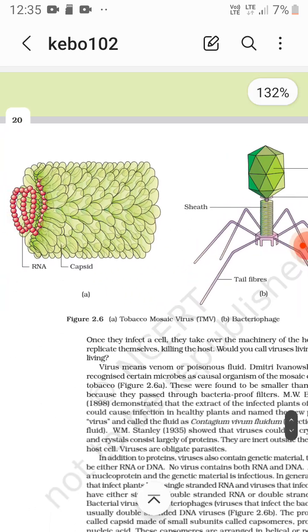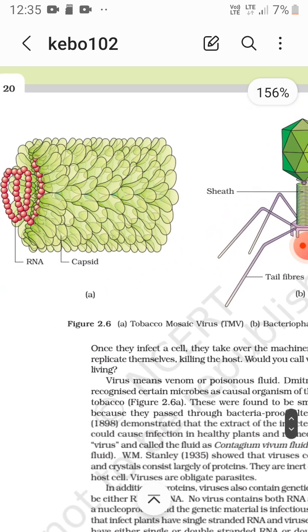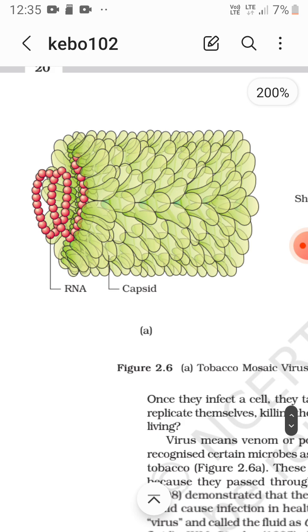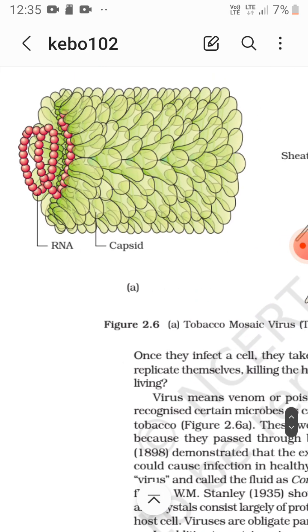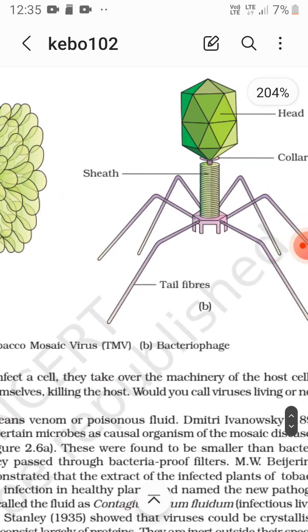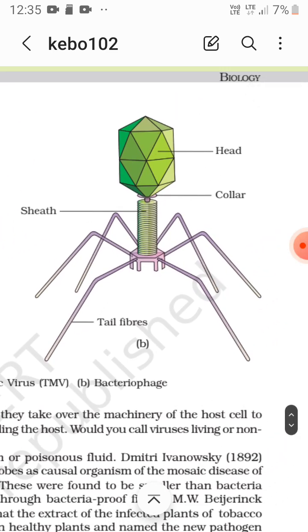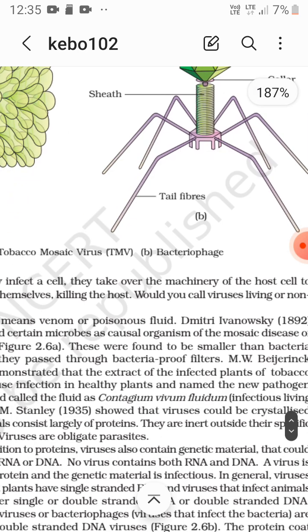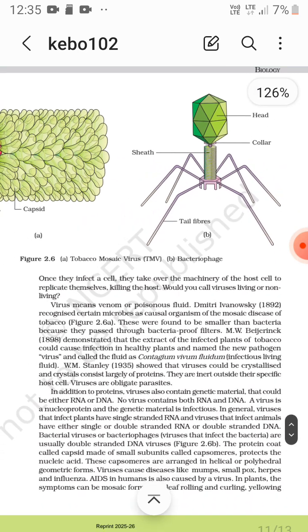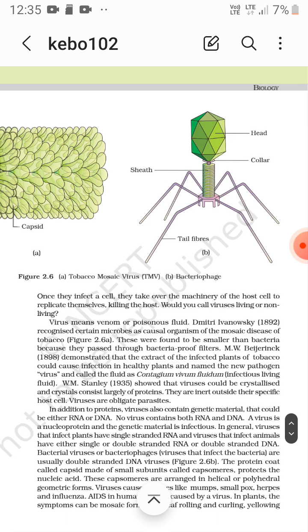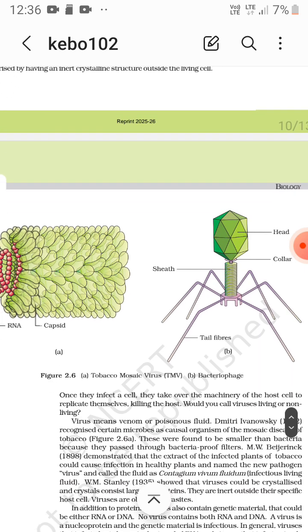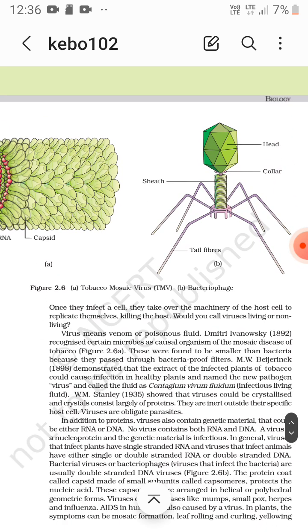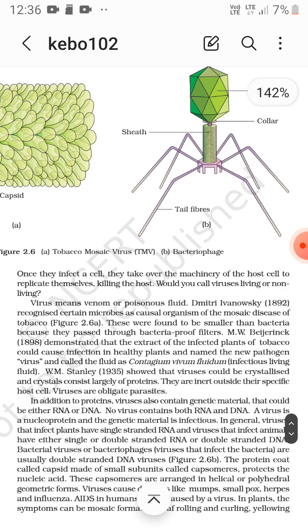Now, this one is tobacco mosaic virus. This is the capsid that protects the nucleic acid, and this is the single stranded RNA, it is TMV. Then bacteriophage: these are the head, collar, sheath, and then tail fibers. Once they infect a cell, they take over the machinery of the host cell to replicate themselves, killing the host. Would you call viruses living or non-living? But they take over the machinery. Virus means venom or poisonous fluid.